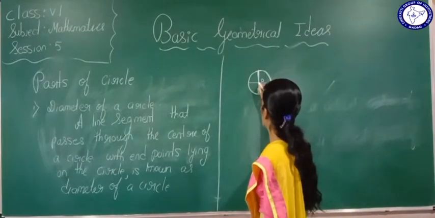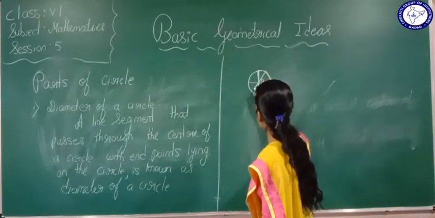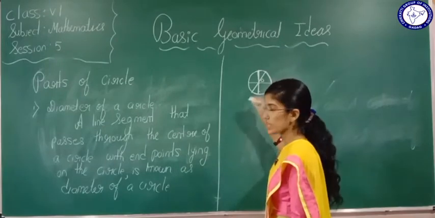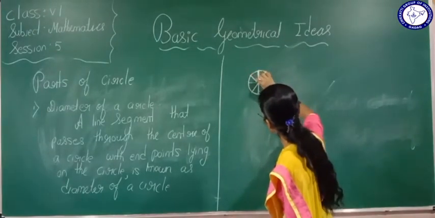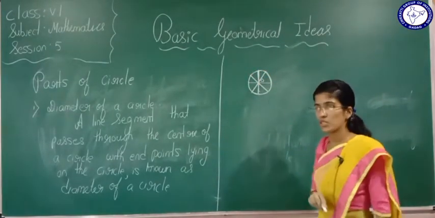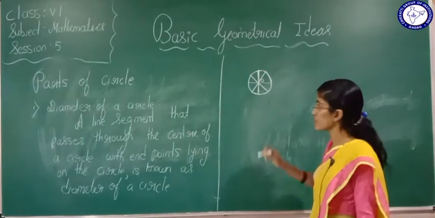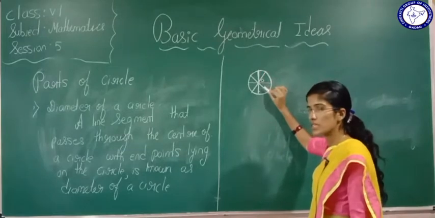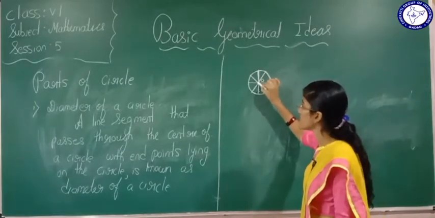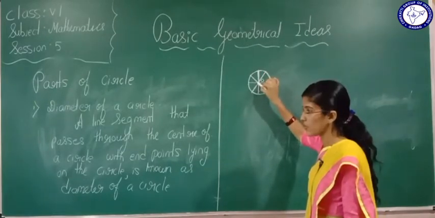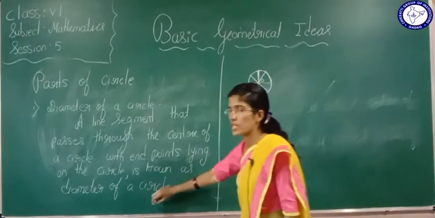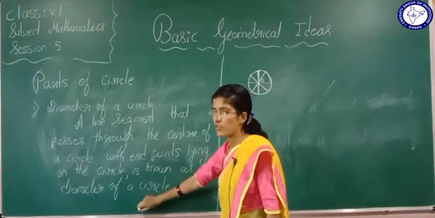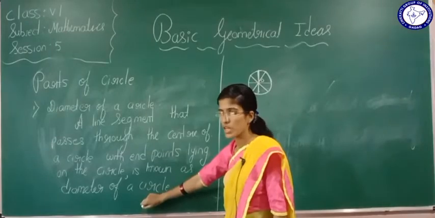Now again, can I pass like this? Yes, this is also a diameter of a circle. What about this? This is also a diameter of a circle. What is the meaning of diameter of a circle? A line segment which should pass through the center of the circle. For that we call it the diameter of a circle. Very, very important. What is the diameter of a circle?